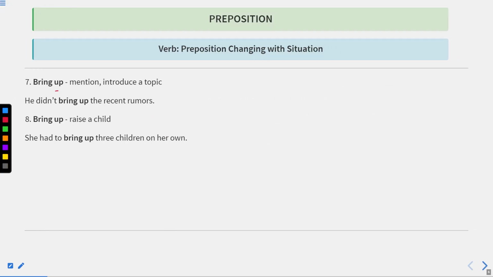The next phrase is bring up. That is to mention something or introduce a topic. He didn't bring up the recent rumors. Okay, it means he didn't mention or introduce the recent rumors. Bring up also means raise a child. Now bring up can have various meanings. She had to bring up 3 children on her own. Okay, so she has 3 children and she had to bring up all of them. Okay, on her own, it means alone. Okay, now let us move to the next one.